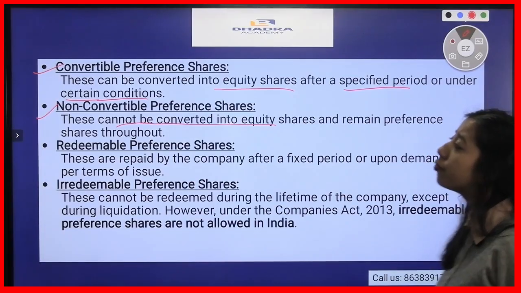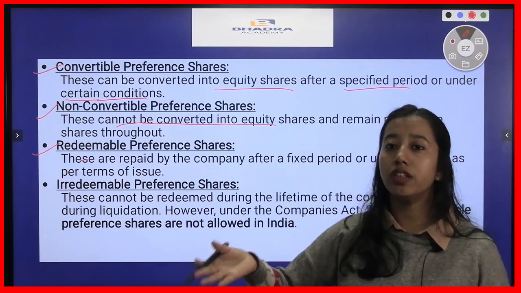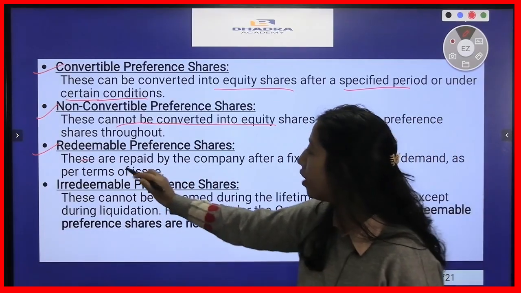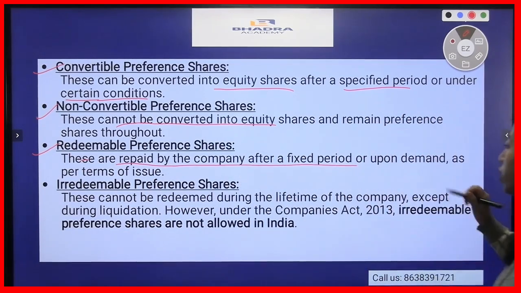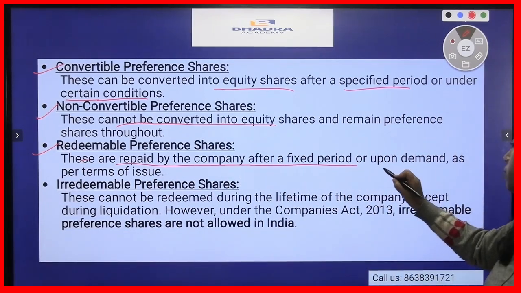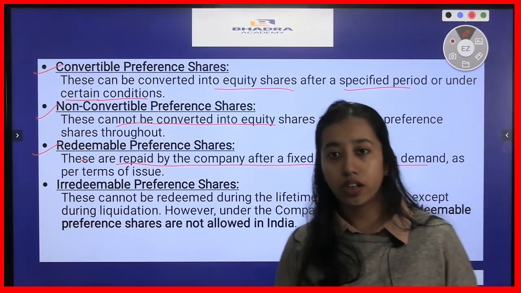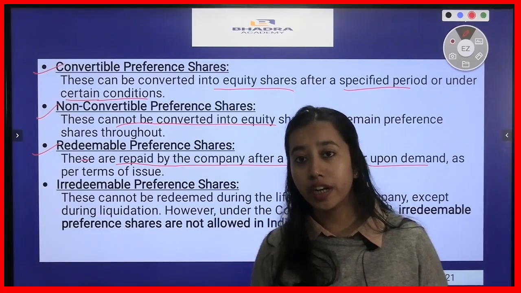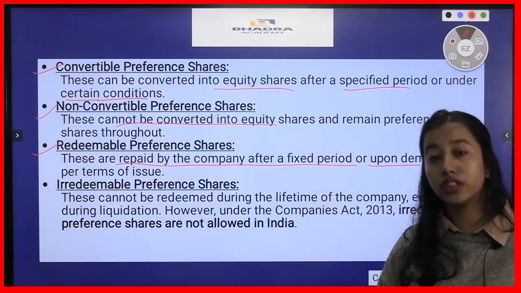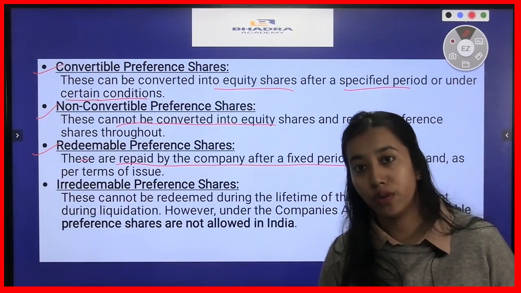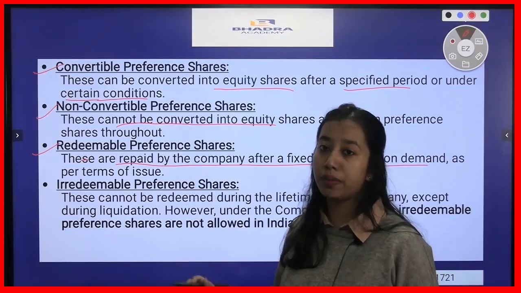Now the next type of preference share we have is redeemable preference share. Again, what is redeemable? These are repaid by the company after a fixed period or upon demand as per terms of issue. So if a shareholder buys a preference share, in case of redeemable preference share, the whole amount can be repaid to the shareholder. So that type of preference share is known as redeemable preference shares.